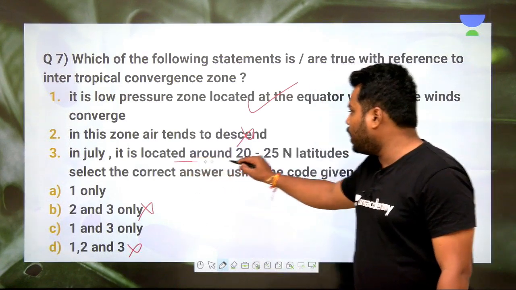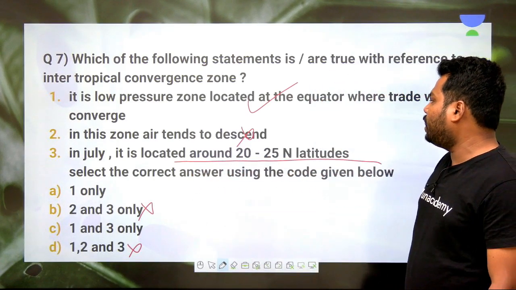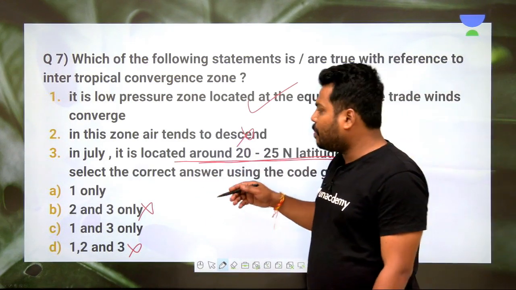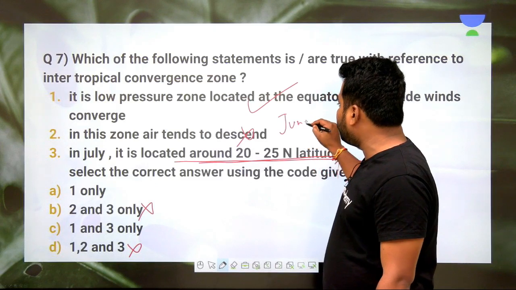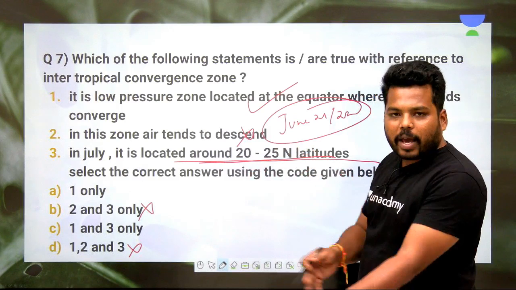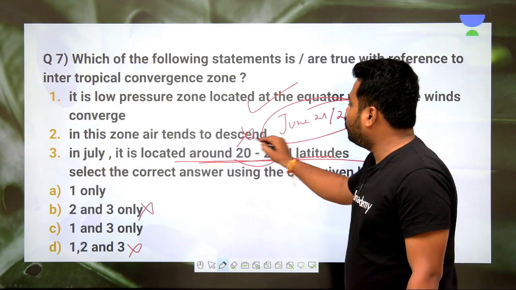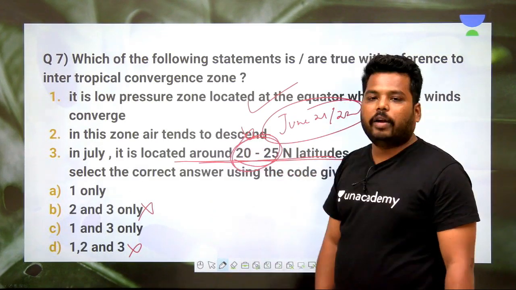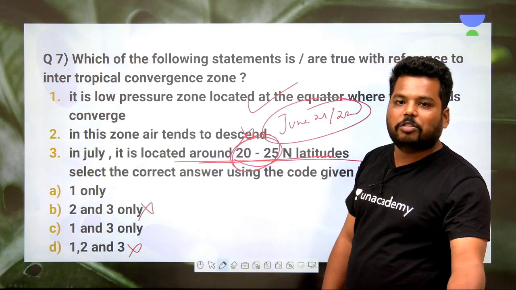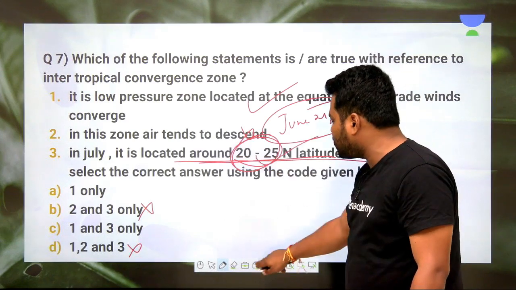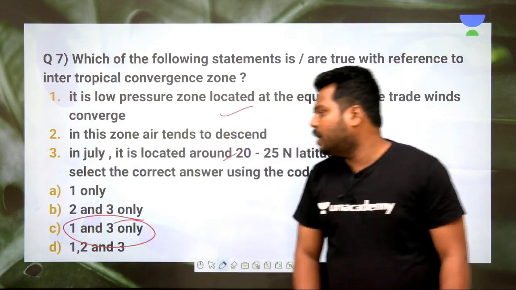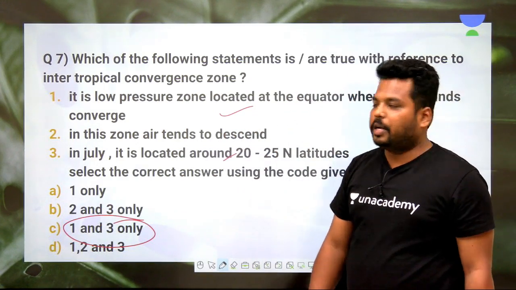In July it is located around 20 to 25 degree latitudes. Hence, as I have already said, during the summer solstice time, like on June 21st and 22nd, somewhere in July the ITCZ would be located between 20 to 25 degree latitude itself. And later on in September, the ITCZ again shifts to the equator. Hence, this is also an absolutely right statement. And 1 and 3, so hence option C is the perfect answer for this question.